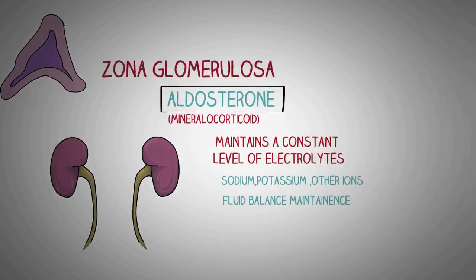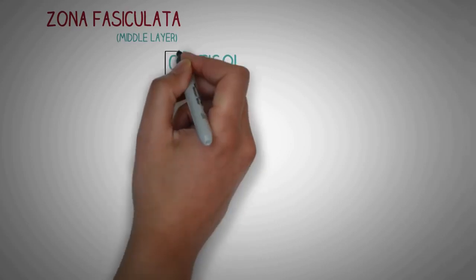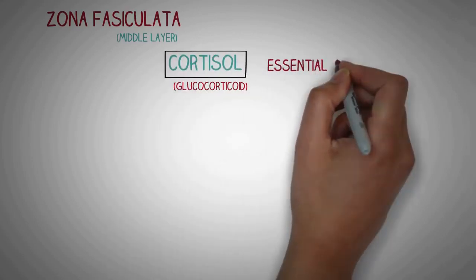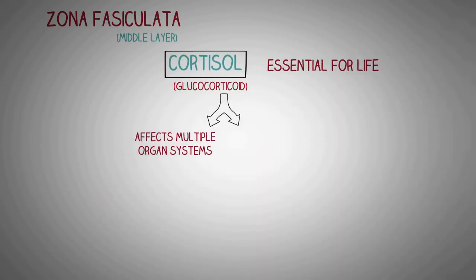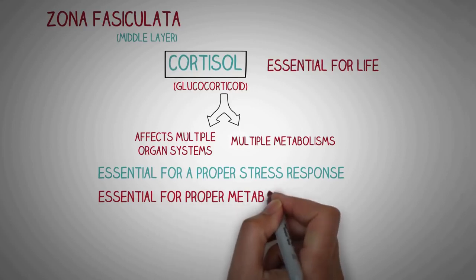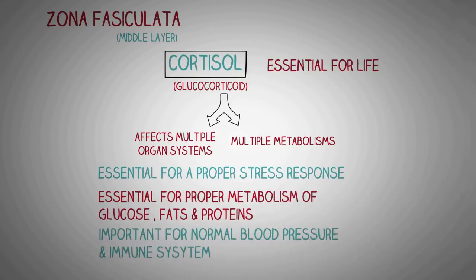The zona fasciculata, the middle layer of the adrenal cortex, mainly synthesizes cortisol, which is a glucocorticoid. Cortisol is essential for life as it has permissive actions on multiple organ systems as well as metabolic processes throughout the body. Now, cortisol is essential for your body to have a proper stress response. It is essential for your body to have a proper metabolism of glucose, fat, as well as proteins. It is essential for normal BP regulation and normal immune system regulation.